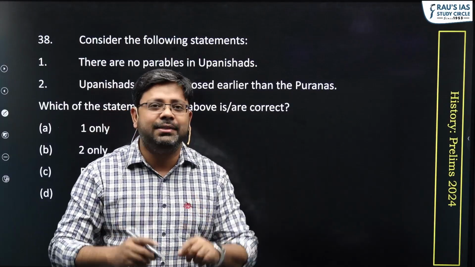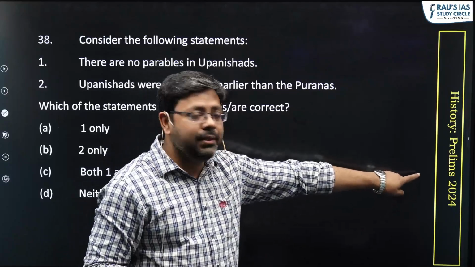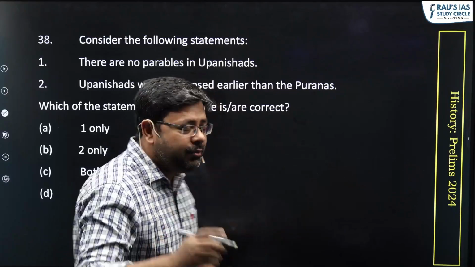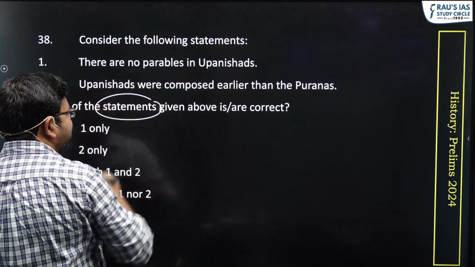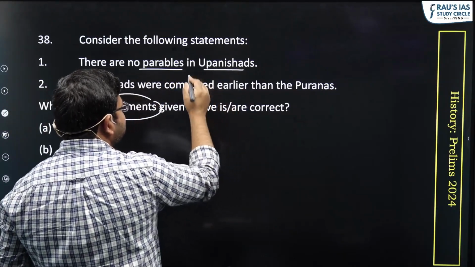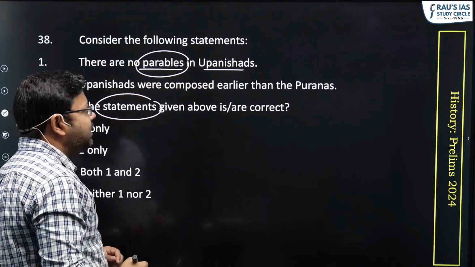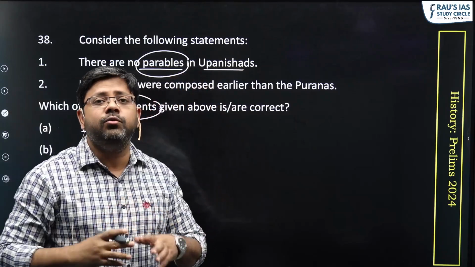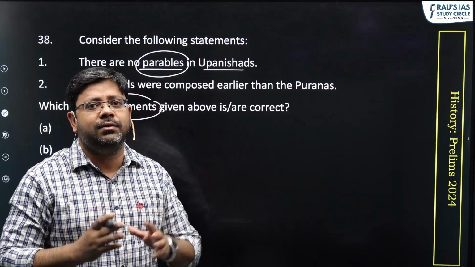In this very interesting question asked by UPSC in the preliminary exam this year, we have to figure out the correct statements. Now, the first statement says that there are no parables in Upanishads. So, what do you mean by parables first? The stories which give you moral teachings, ideas, and philosophies.